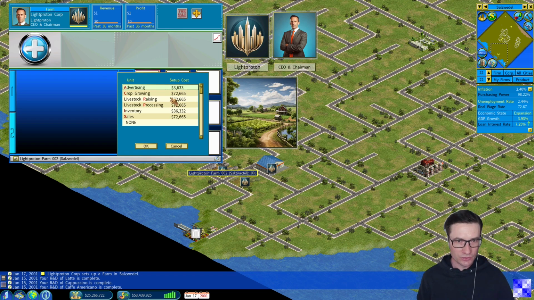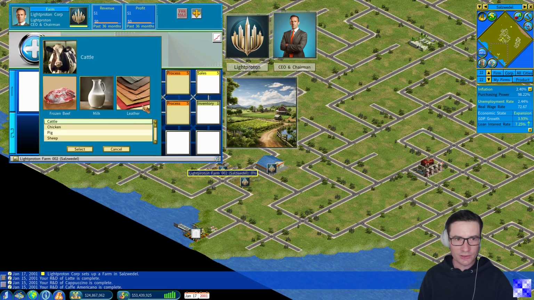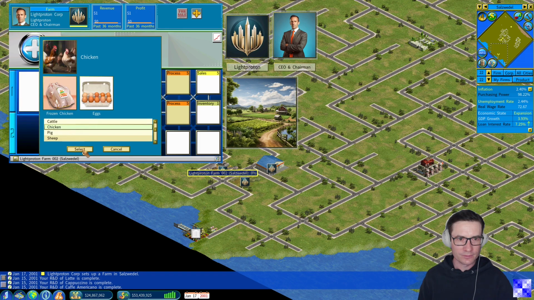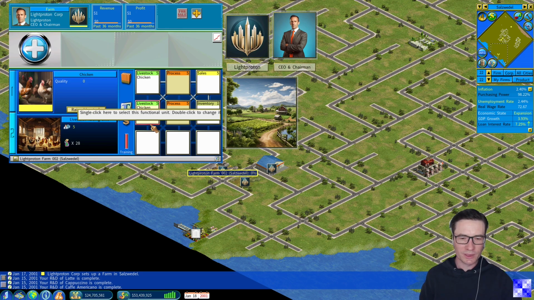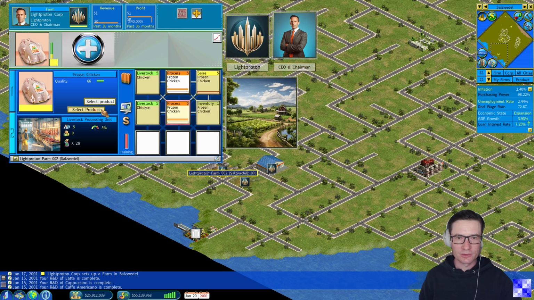We add 2 livestock raising units, 2 livestock processing units, 1 sales unit and 1 inventory unit, which serves as a buffer. Link everything like that. Raise livestock, which will be chicken, 2 times. We'll move on with 1 or 2 days. And now we can select the product, which is frozen chicken. Wait for another 2 days, and there it is available for sales.